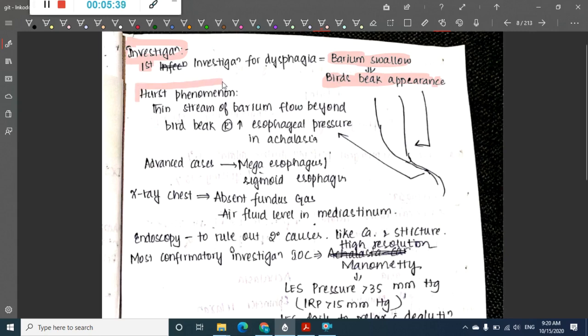Then there is a phenomenon called Hurst phenomenon. What is this Hurst phenomenon? See, this is the dilated segment, this is the thin contracted segment, right? Now the barium will come like this. It will fill the whole dilated segment and it will go to this contracted segment also. So this thin stream of barium which is flowing beyond the bird's beak appearance is called Hurst phenomenon, because of increased pressure of the lower esophageal sphincter.